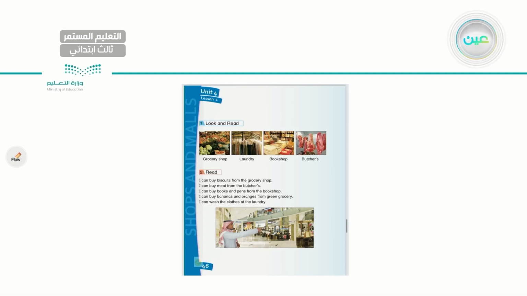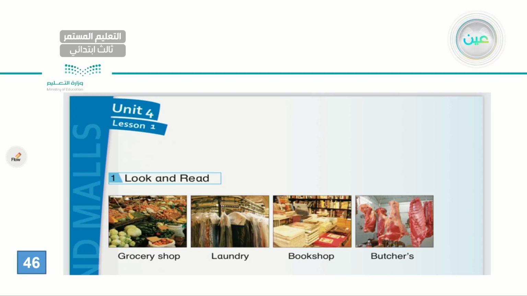Now, what I need you to do is open your books at page 46. As you can see, this is unit number 4, the first lesson. I have 2 parts. I'll be zooming in on the upper part first, and then we will go to the lower part together. For the upper part, I have 4 stores or shops. Look and read. While I'm reading, my dear student, I need you to repeat the names with me several times. 1, grocery shop.